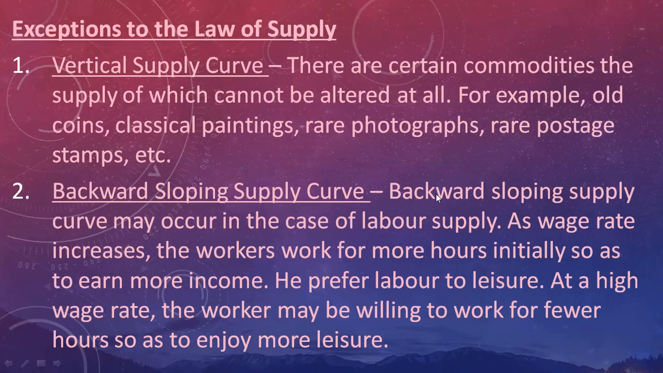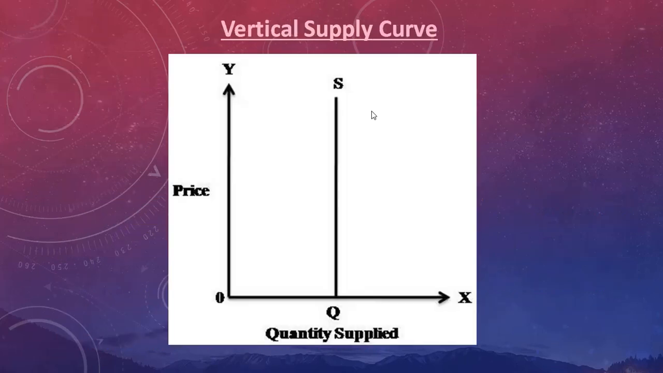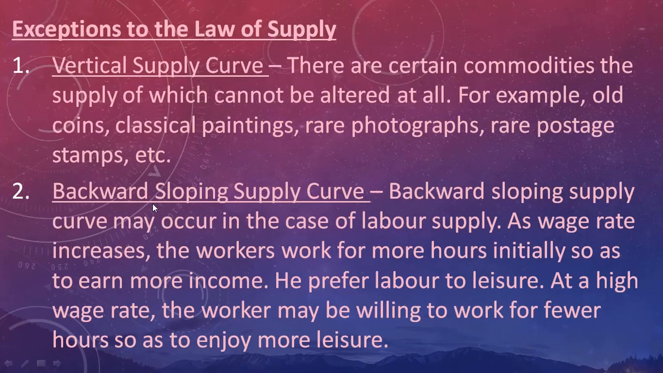Now what are the exceptions to the law of supply? The exceptions are, number one, vertical supply curve, and number two, backward sloping supply curve. For the vertical supply curve, there are certain items, the antique materials, of which the supply cannot be increased or decreased. So at this point the supply curve will be vertical. In case of labor supply, there will be a backward sloping supply curve.